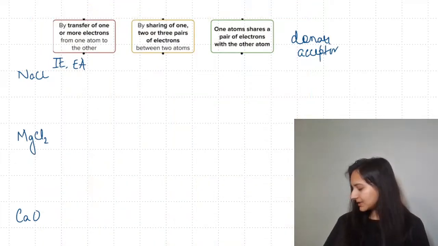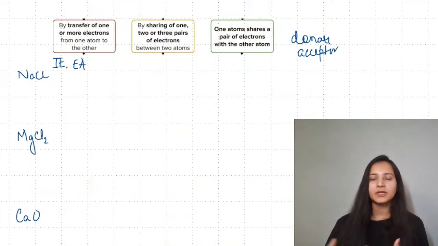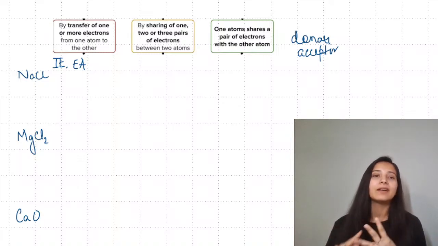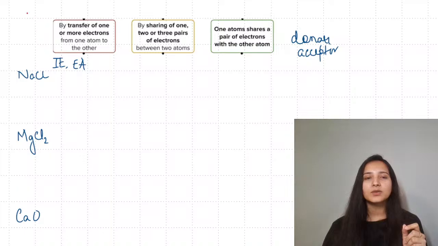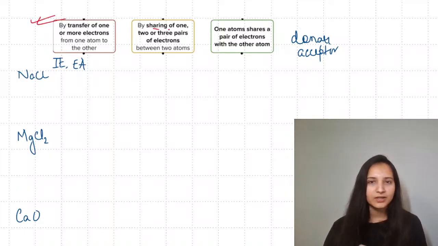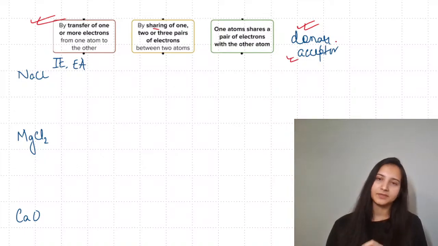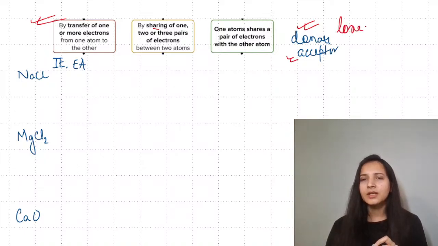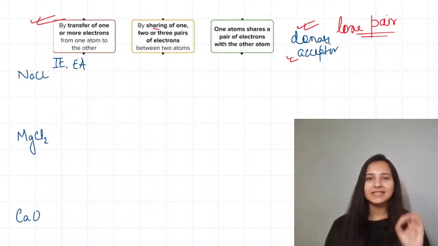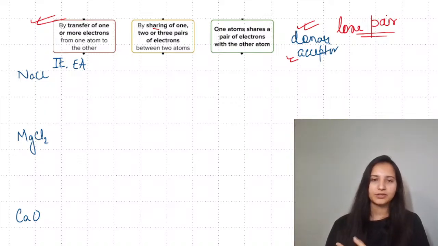So speaking about the type of bonding, when we speak about the chemical bond, you can have either ionic bond, covalent bond, or coordinate bond. Ionic bond is the one which is formed by transfer of electrons. Covalent will have sharing of electrons. For coordinate, there is one very important thing you have to remember. There will be one donor and one acceptor. Speaking about the donor, a lone pair of electrons has to be present over there. We will see the examples and diagrams of these while we discuss the year questions.